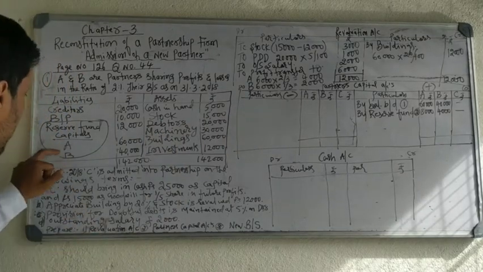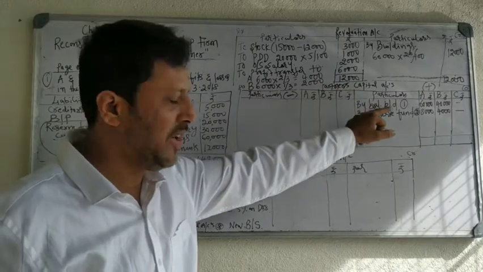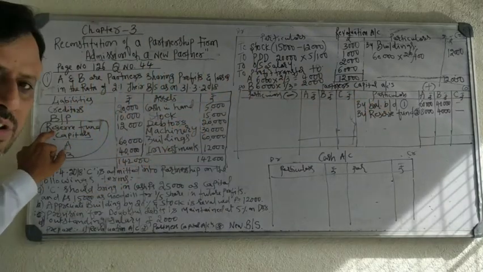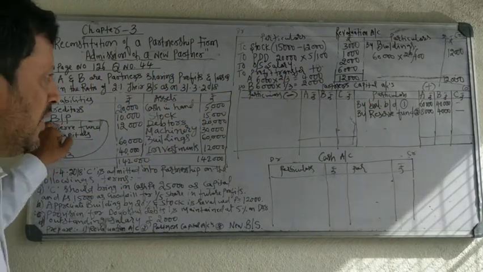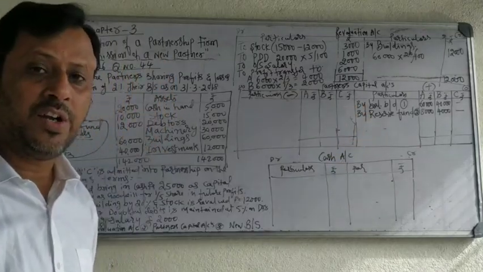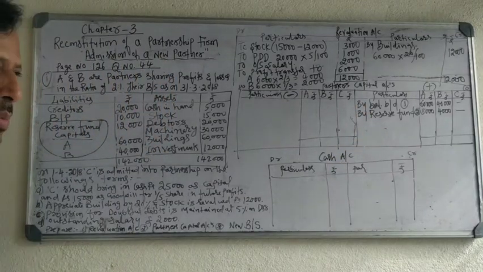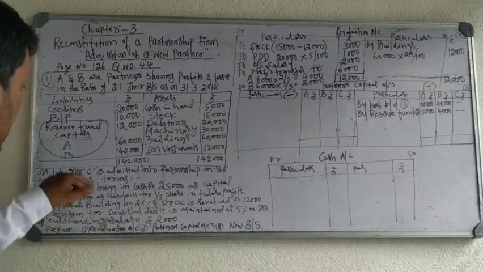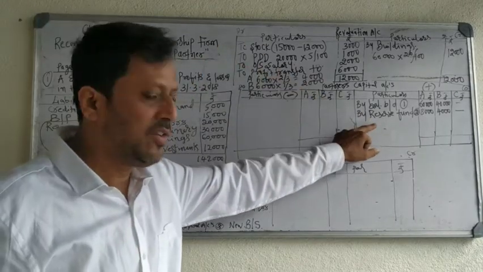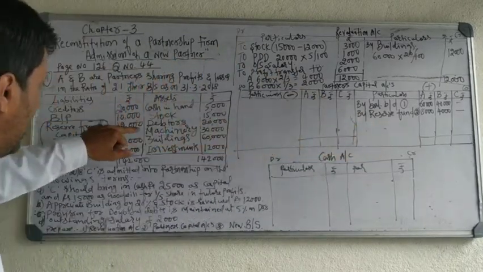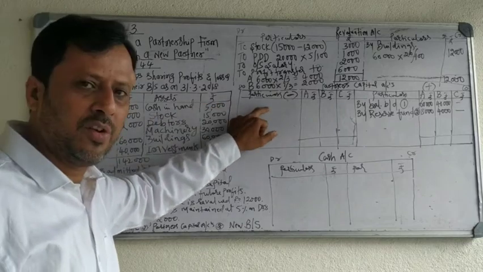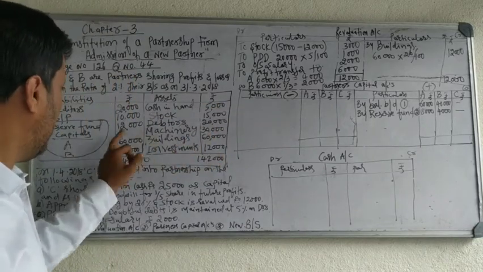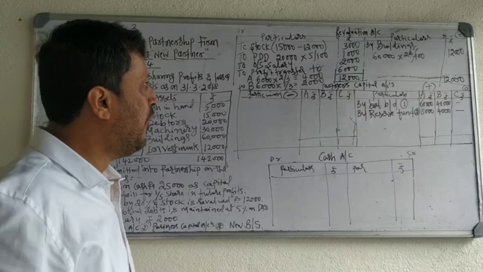First entry, capital balance, credit side. Second entry, reserve fund, also credit side. Third entry, profit and loss account. If it is given on the liability side, credit side. If it is given on the asset side, record on the debit side. So it is not given in the balance sheet. No third entry. Fourth entry,